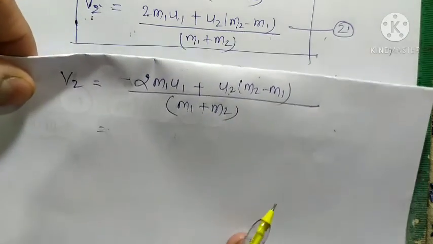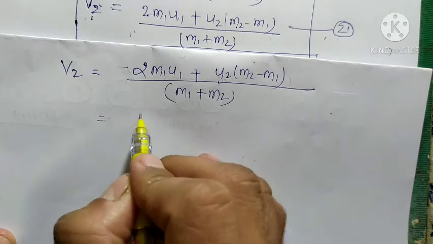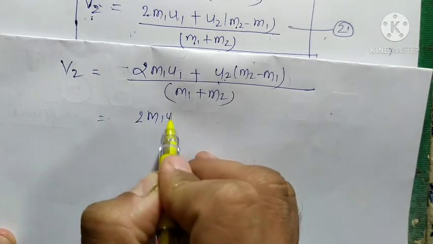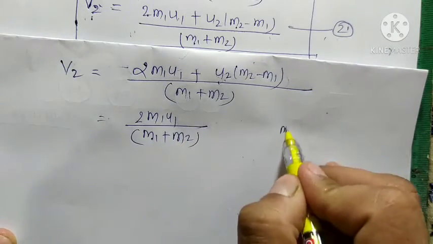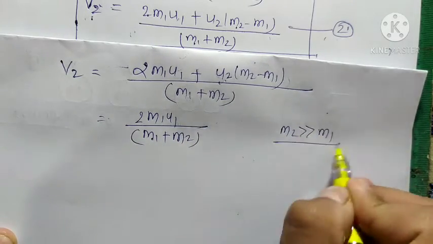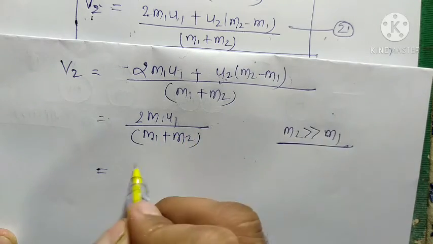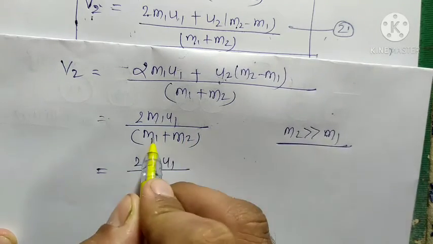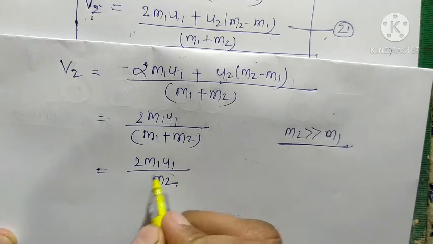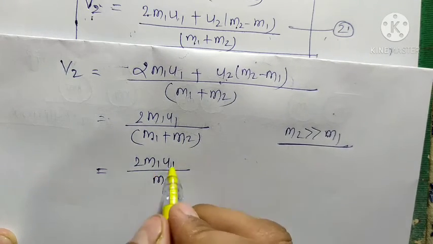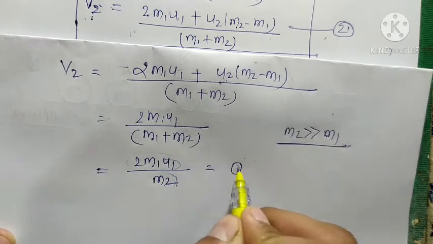When we put u2 equal to 0, this term becomes 0. What is left here is 2m1u1 upon m1 plus m2. Here m2 is very much greater than m1, so in this condition we neglect m1. So 2m1u1 upon m1 plus m2 finally becomes 2m1u1 upon m2. This value m2 is very large compared to m1, so this value is very small compared to it, and finally it becomes 0.